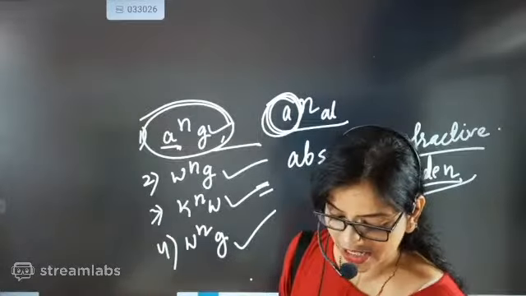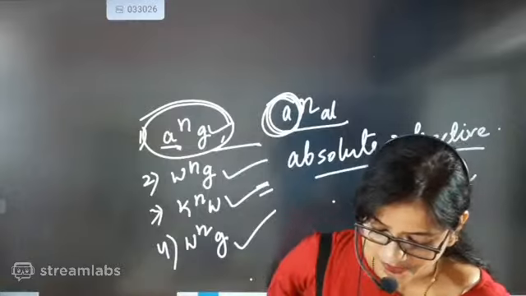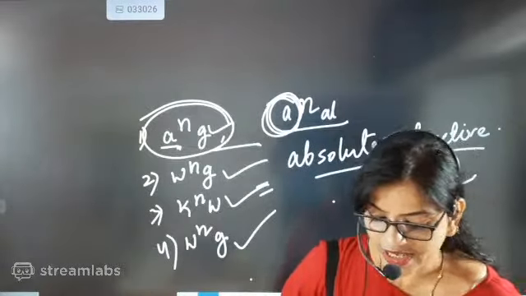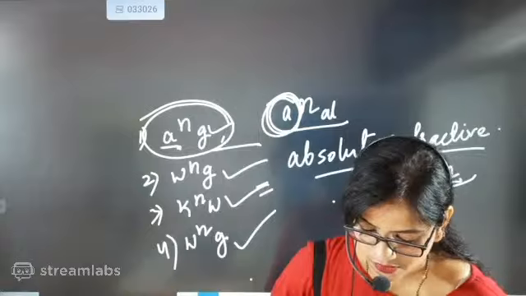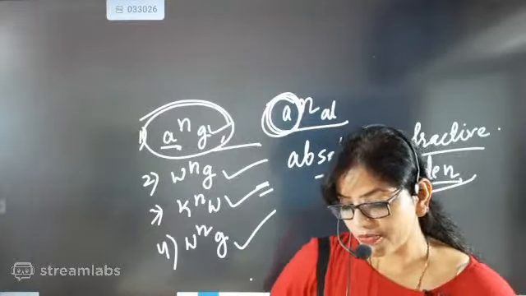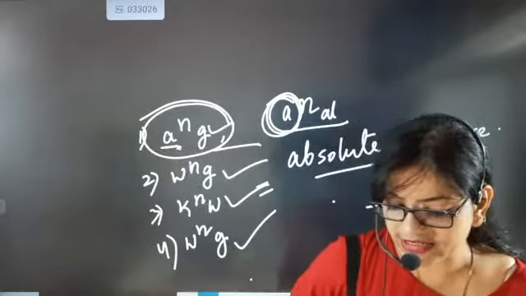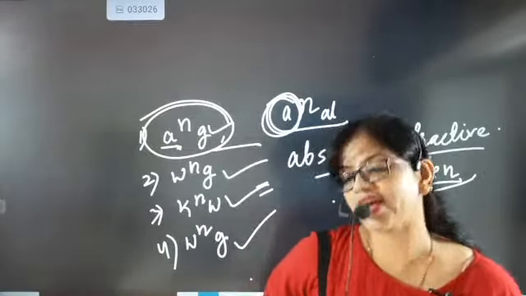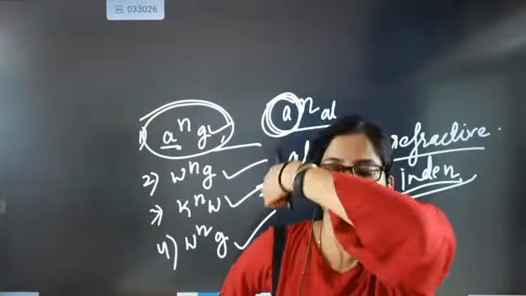Absolutely correct, Rashri. One of the mediums has to be air, so it will be considered absolute refractive index.